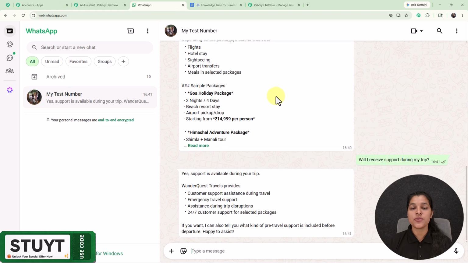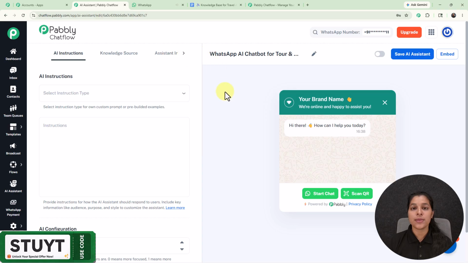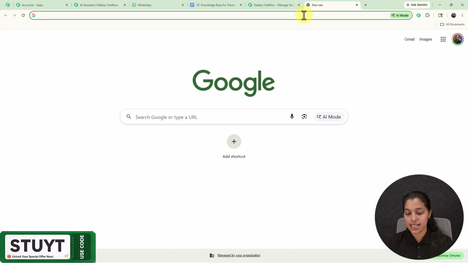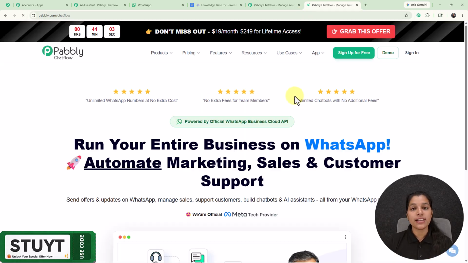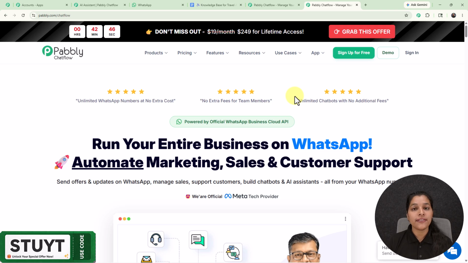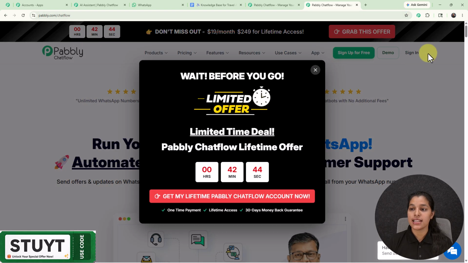So now let's move on towards the AI assistant page for creating this amazing AI assistant. So right here I'm on the AI assistant page of the Pabbly Chatflow, which you can get by tapping the URL, that is pabbly.com/chatflow. And once you will enter the URL, you will land to the home page of Pabbly where you will see two options, that is sign in and sign up free.